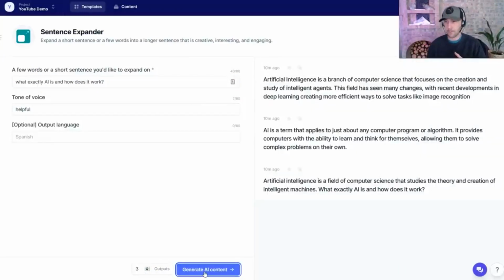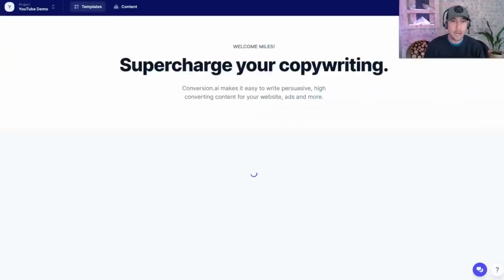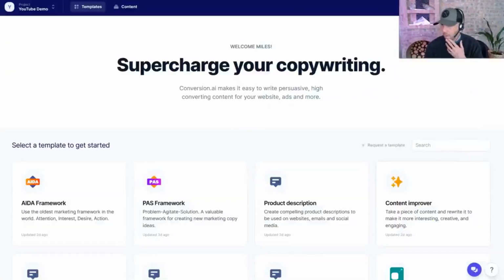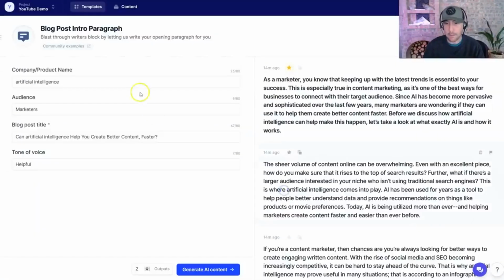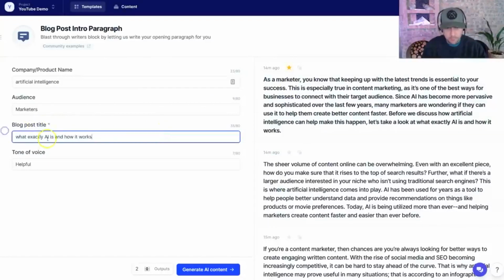And so the sentence expander, this right here. I'm just reading these right now. So AI refers to a program, and so on. Those kind of missed the mark for me. So I'm going to go back, and I want to look in the, which tool was that? I don't even remember what tool I was in. I'm going to go right back to the blog post sentence here, and I'm going to paste in.